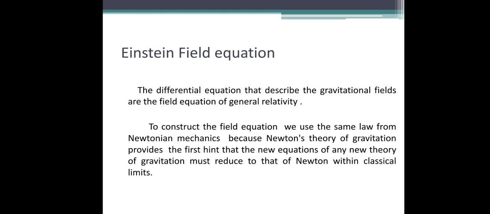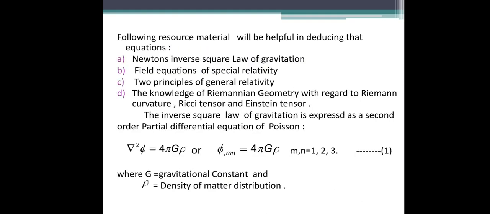So he gave us some resource material we needed to derive the Einstein field equation. The following are the helpful resource materials. We are using these equations to derive the Einstein field equation.